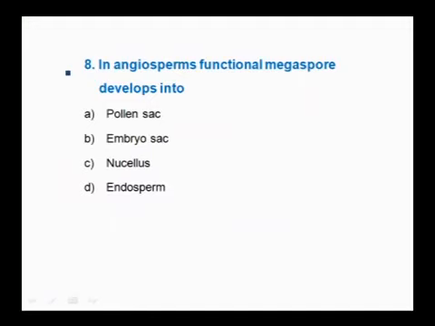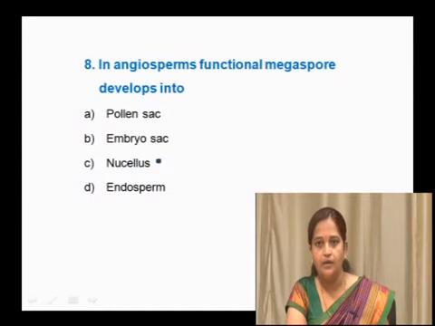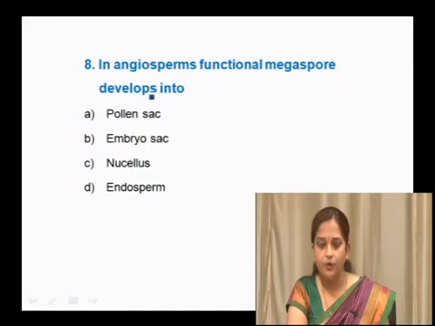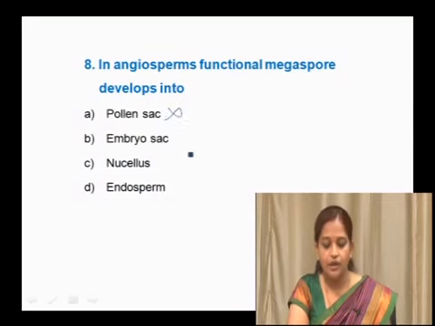Next question is, in angiosperms, functional megaspores develop into whether it is a pollen sac or an embryo sac or nucellus or endosperm. Angiosperm functional megaspore is not developing into a pollen sac, because the pollen sac is present in the anther, which is the male representative of the flower. So, pollen sac is a wrong answer. Nucellus is a nutritive tissue. So, megaspore is not directly developing into nucellus tissue. So, the nucellus option is also wrong.